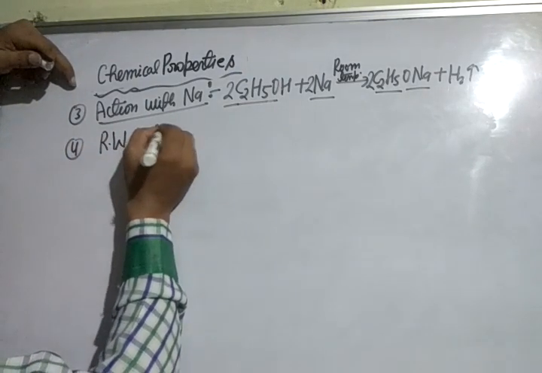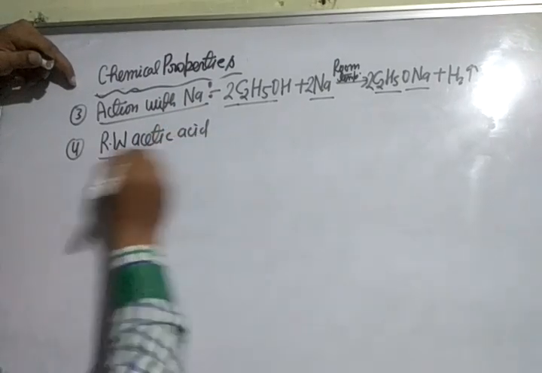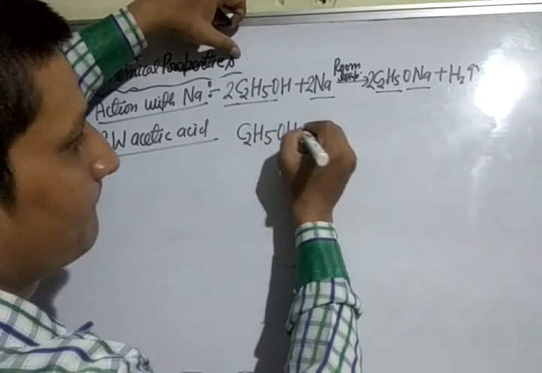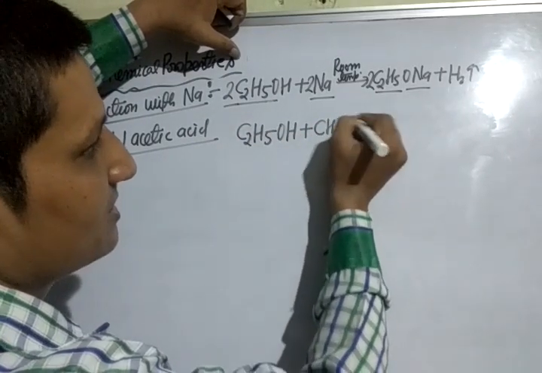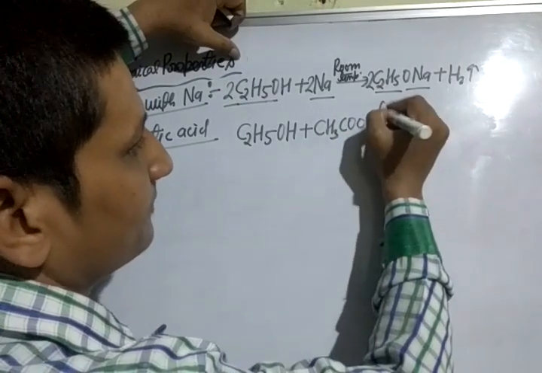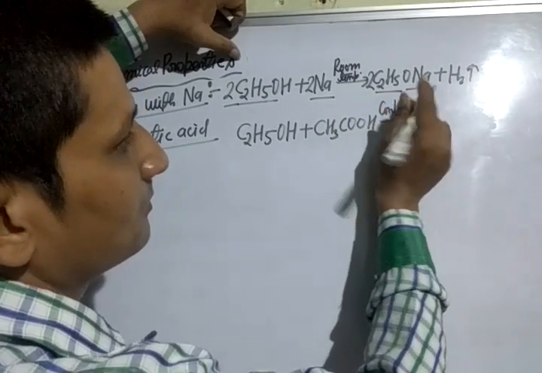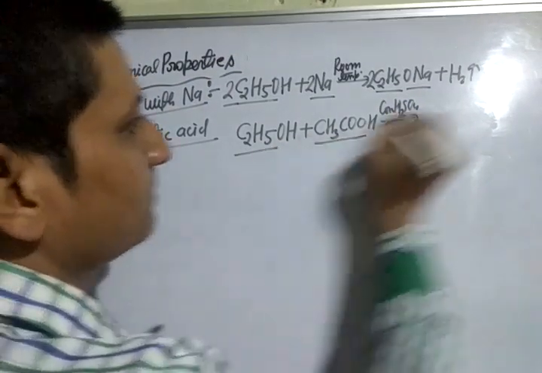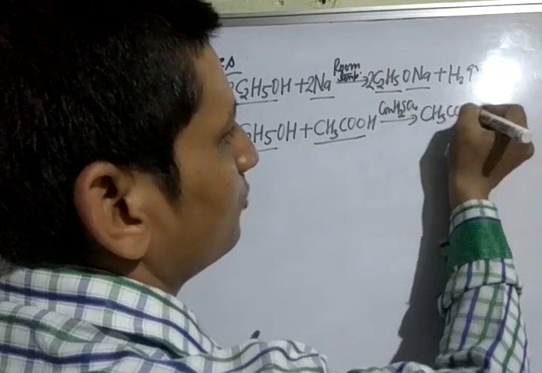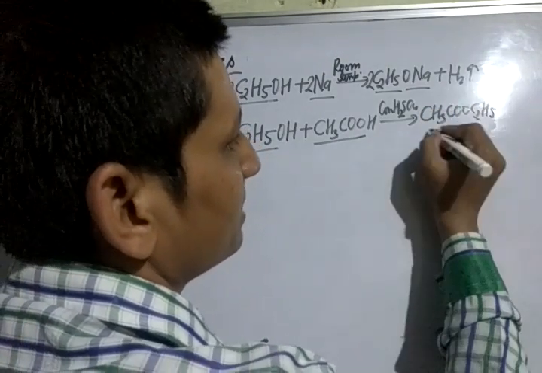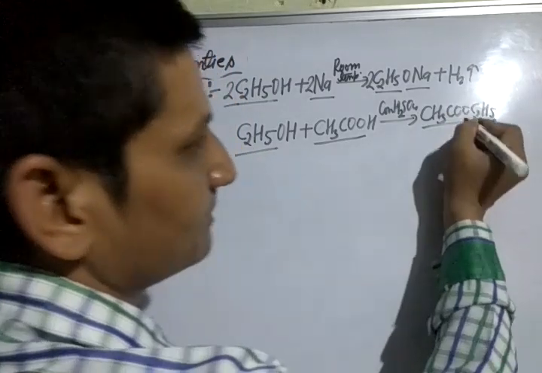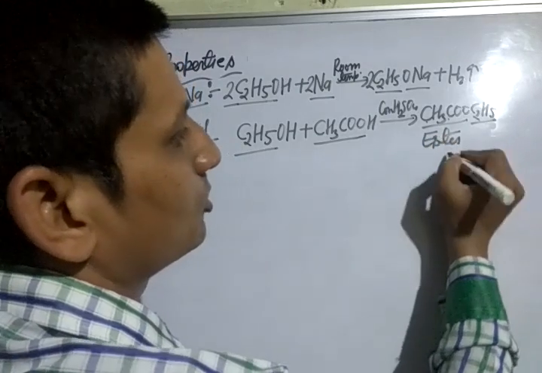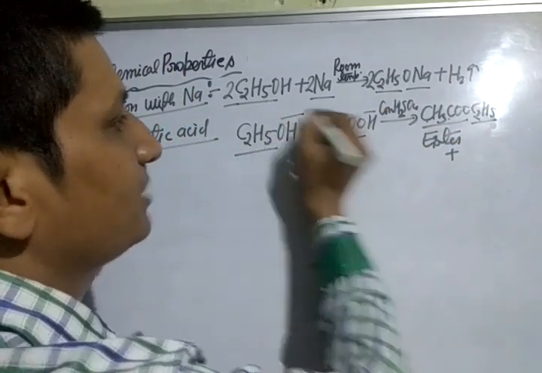Reaction with acetic acid. Look here, the formula of ethanol is C2H5OH. It reacts with acetic acid, CH3COOH, in the presence of concentrated sulfuric acid to form CH3COOC2H5, ethyl acetate, a sweet smelling compound. It is also known as ethyl acetate, ethyl ethanoate, and ester. So ester is formed, and H and OH combine to form water.